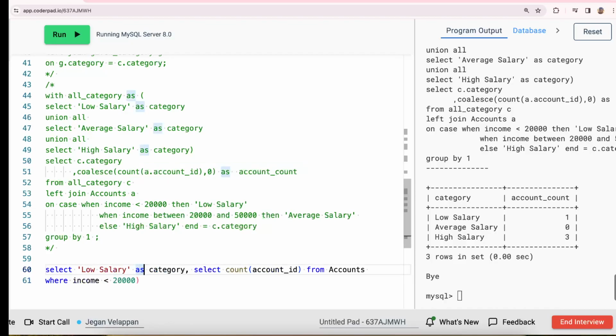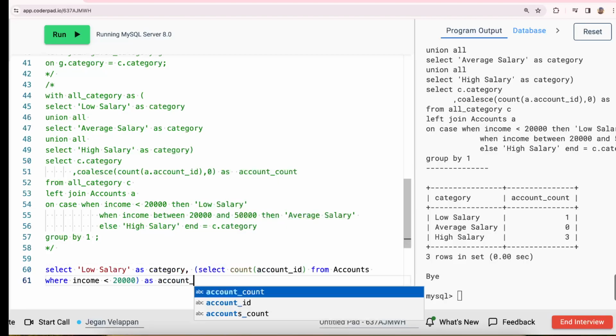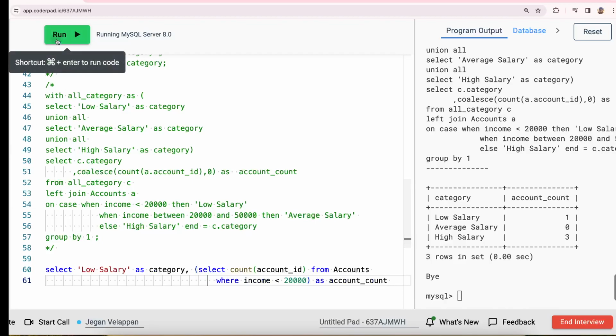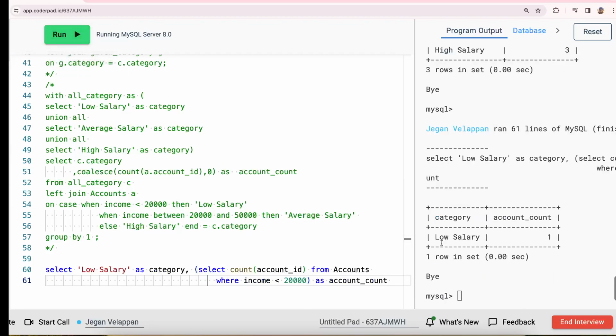So I use this as a column itself, as account count. Instead of using a subquery table, I directly use that in the select statement. If I run this, I get the low salary, which got one account.